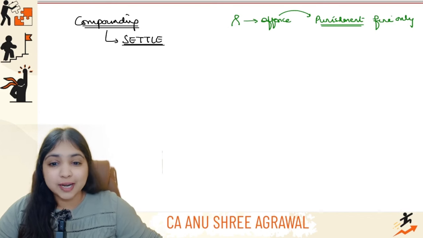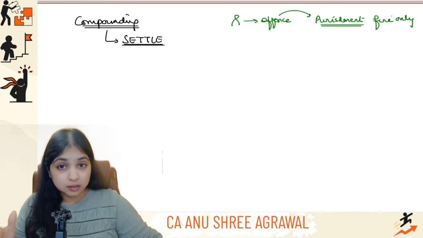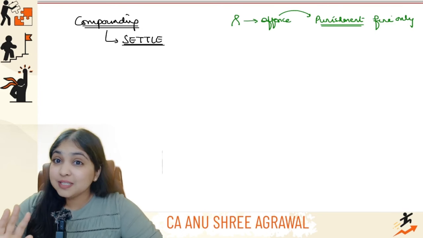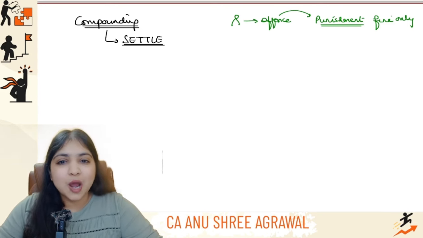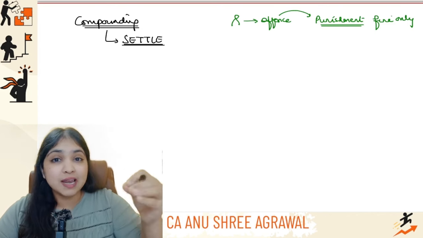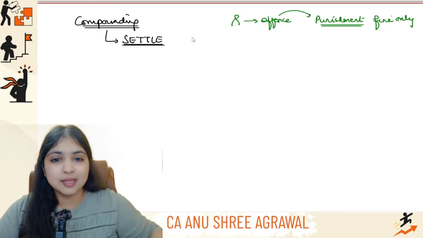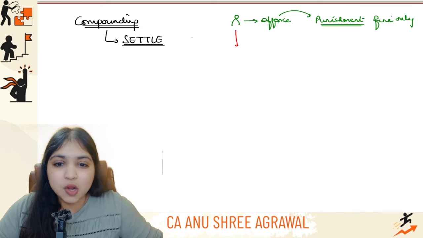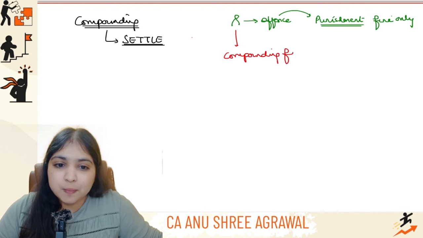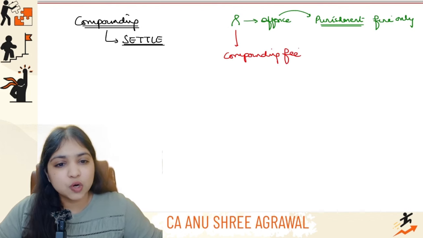In compounding, the law is saying, yes, I know, Mr. Green, you broke the rule. I know, Mr. Green, you did a non-compliance. But however, let's do a shortcut. Instead of prosecution in the court, instead of me filing a case against you in the court, you do one thing. Now itself, you pay something called a compounding fee.